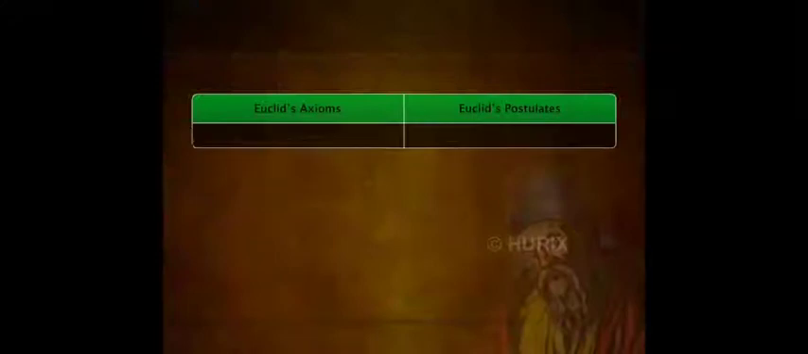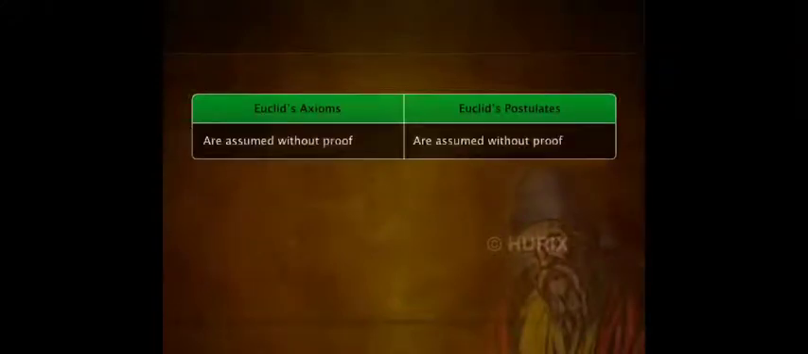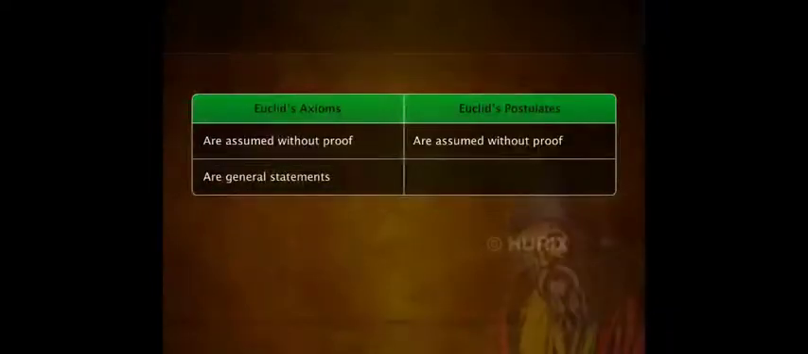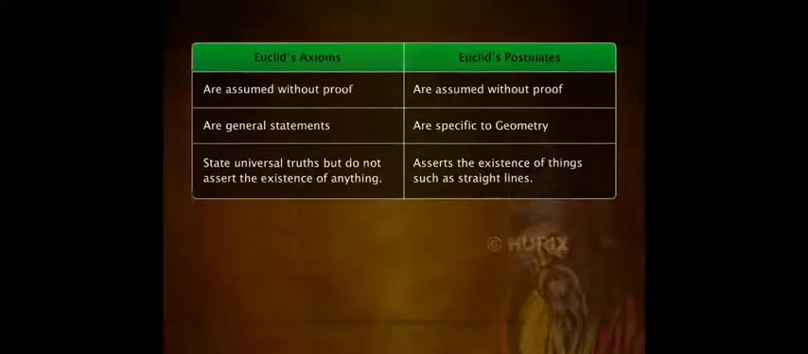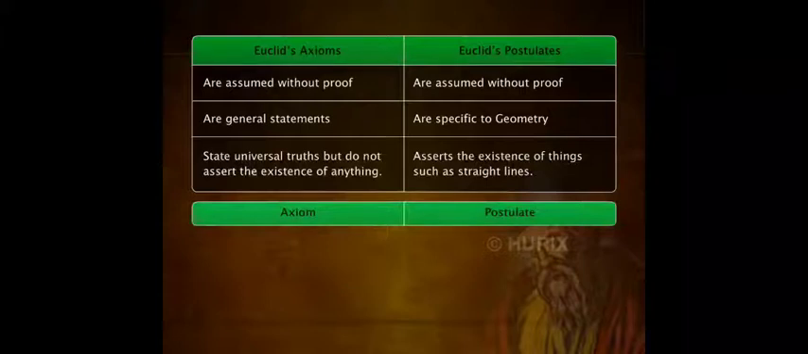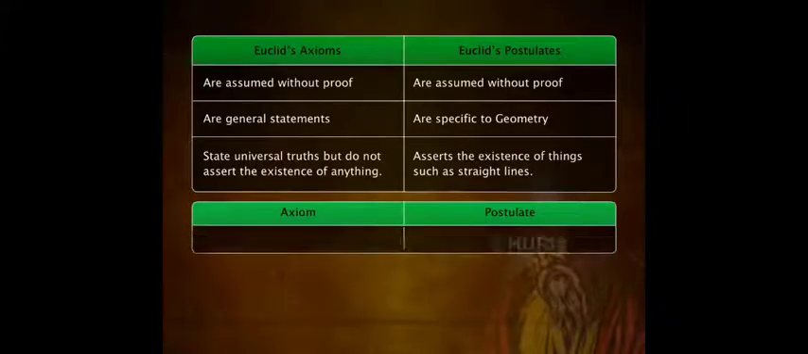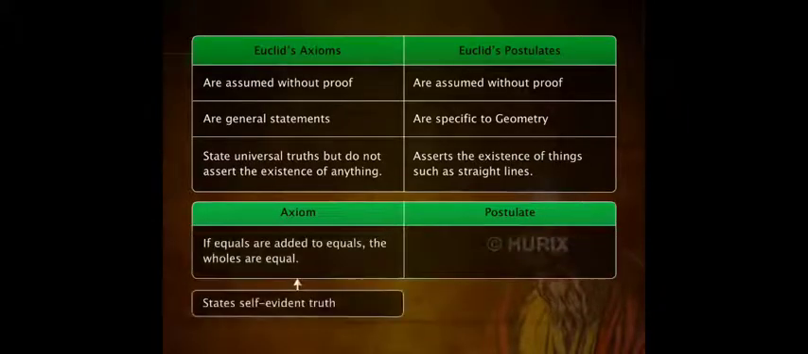Like axioms, postulates are also statements that are assumed without proof. However, unlike axioms that are general statements, postulates are specific to geometry. Moreover, postulates assert that something exists, whereas axioms do not. For example, an axiom states a self-evident truth, such as, if equals are added to equals, the wholes are equal.